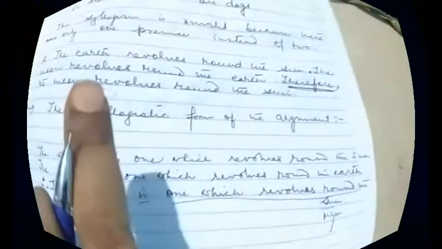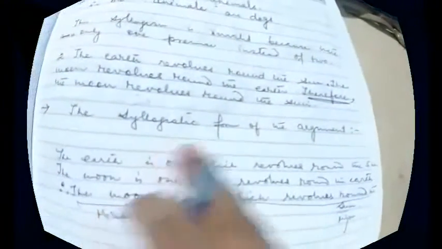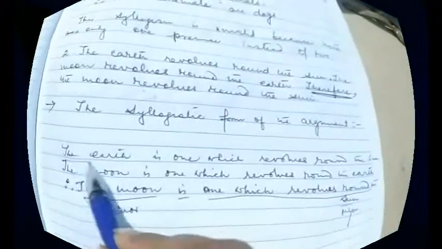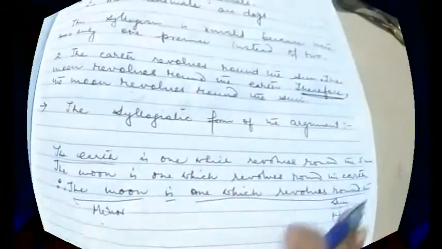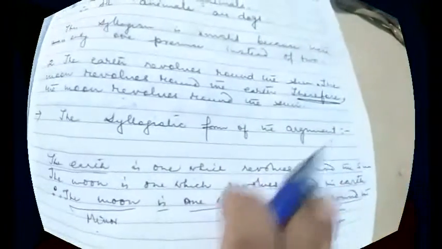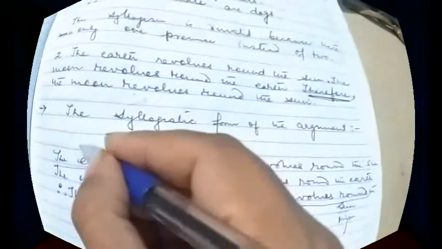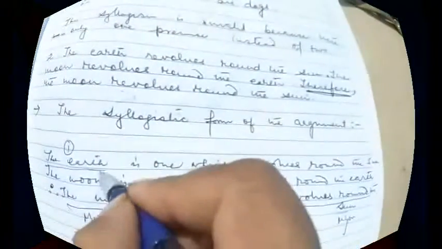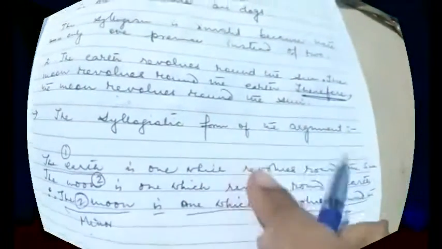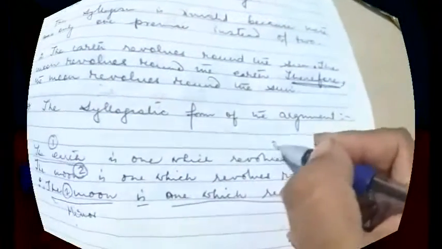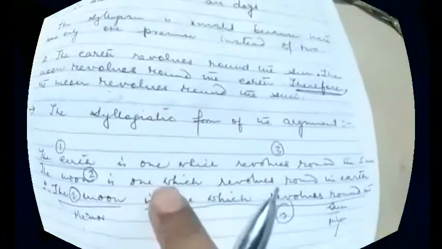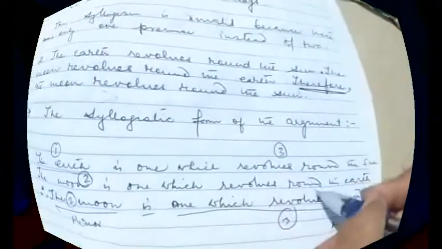Now what we have to do is see, first of all, whether there are three terms or not. So let us see. Three terms should be used twice. The earth is nowhere found in this syllogism anymore, so this is the number one term. The moon, which is used twice, you can see, is the second term. One which revolves around the sun, one which revolves around the sun, this is the third one. And one more is left, one which revolves around the earth. So this is the fourth one.